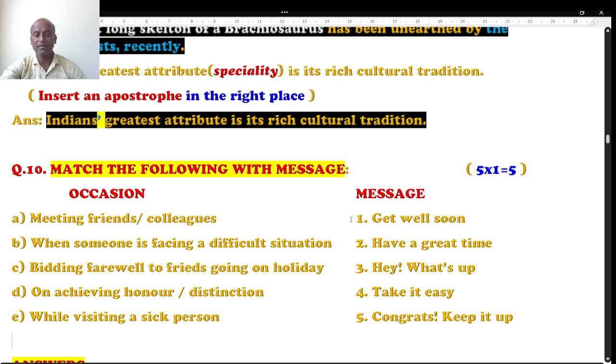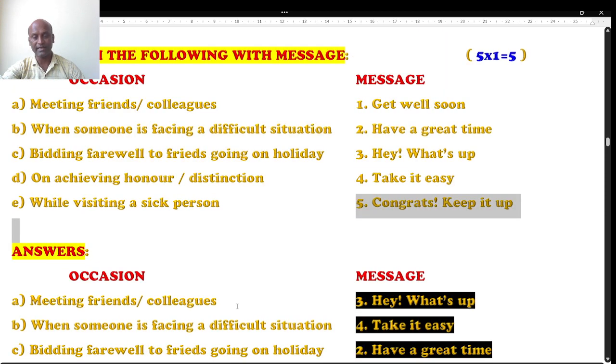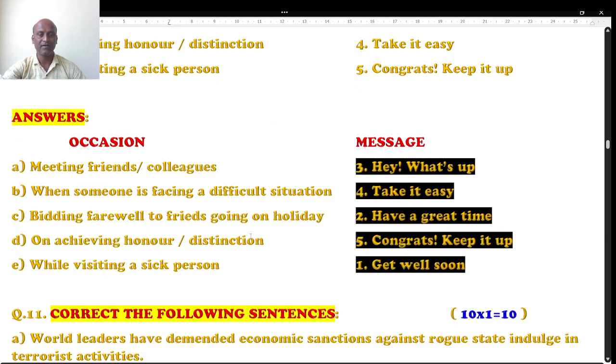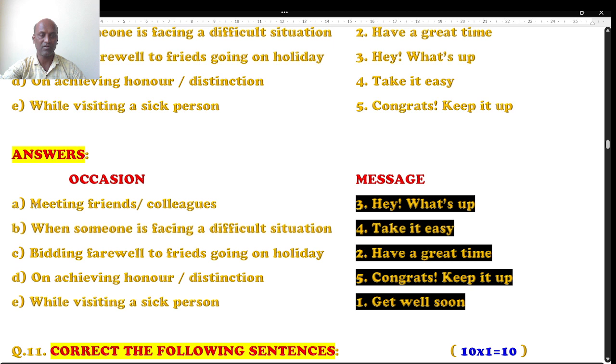And the options are: get well soon. Second one, have a great time. Third one, hey, what's up? Fourth one is take it easy. Last one is congrats, keep it up. Here the answers are with the messages. Let's cross check whether they are precisely right or not.